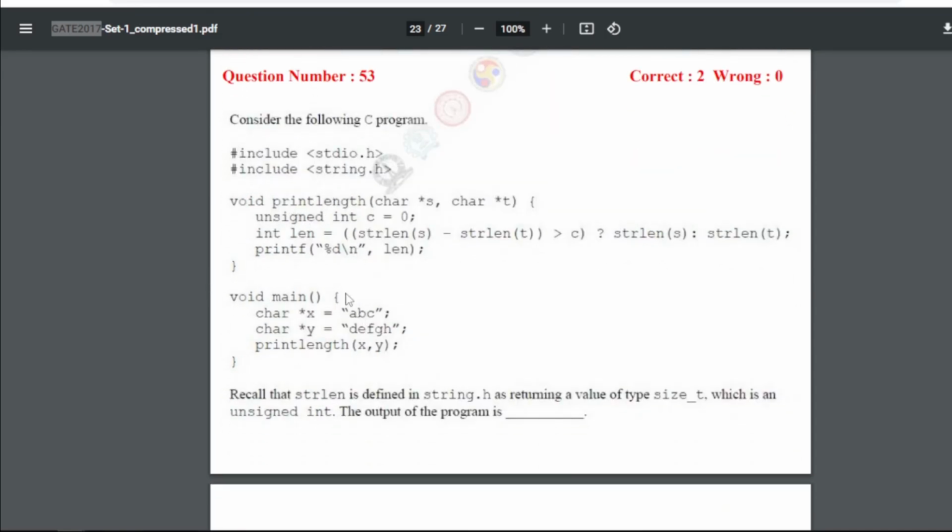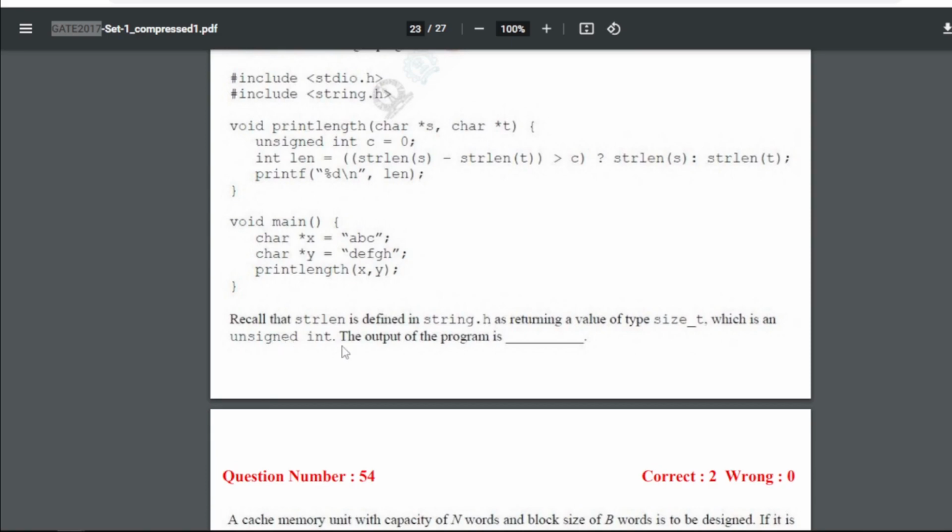53 is giving the program and asking that recall the string length is defined in string.h as returning a value of type size_t which is an unsigned integer. So the output of the program is what? So for 53 if we solve this we will get the answer as 3.0.